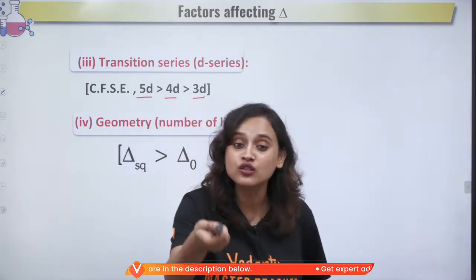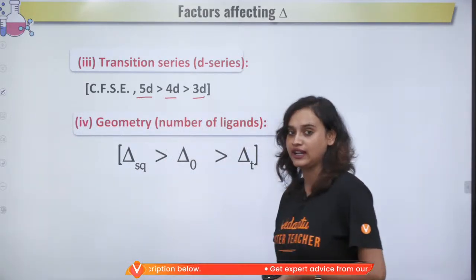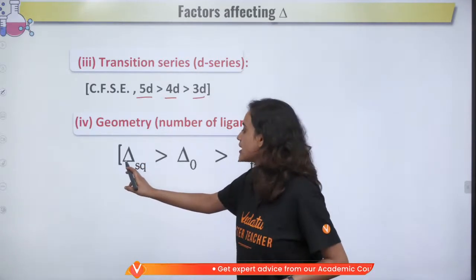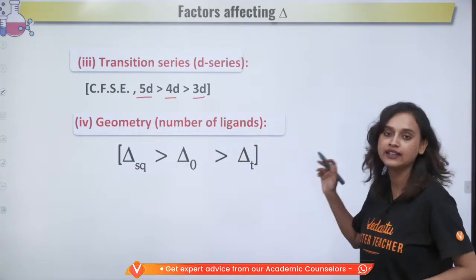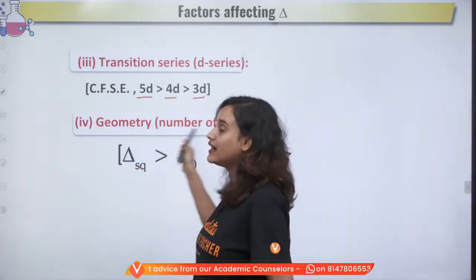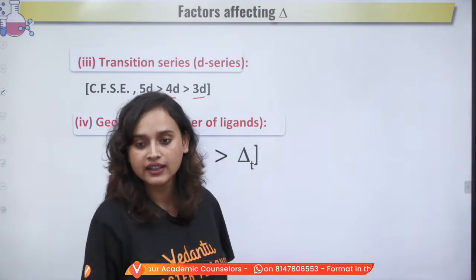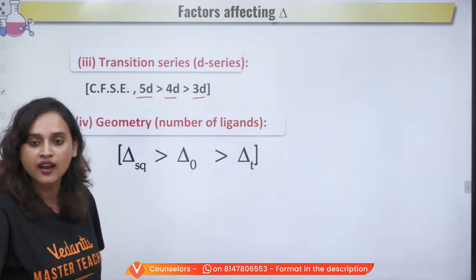Also the geometry, the number of ligands. Take a look at it. The square planar has the most, then comes octahedral, and then comes tetrahedral. Now how do we relate this?